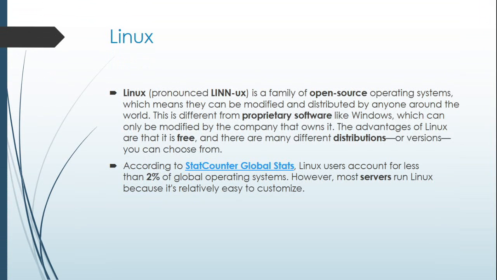Linux. Linux, pronounced "Linnux", is a family of open-source operating systems, which means they can be modified and distributed by anyone around the world. This is different from proprietary software like Windows, which can only be modified by the company that owns it. The advantages of Linux are that it is free, and there are many different distributions or versions you can choose from. According to StatCounter Global Stats, Linux users account for less than 2% of global operating systems. However, most servers run Linux because it's relatively easy to customize.